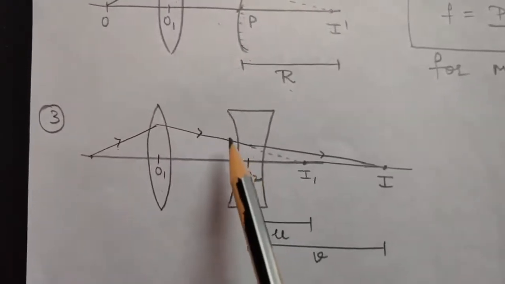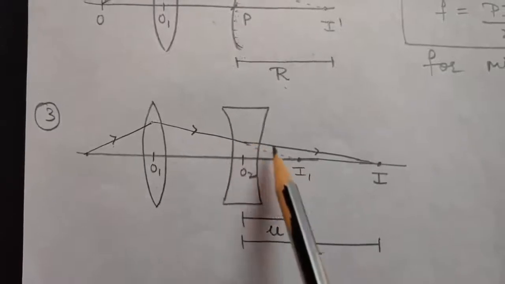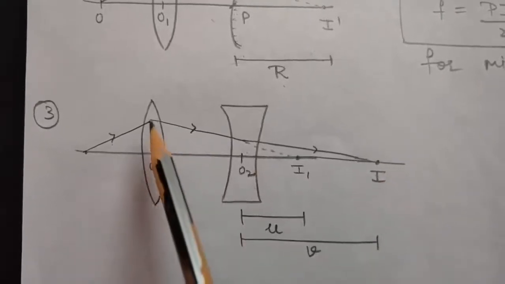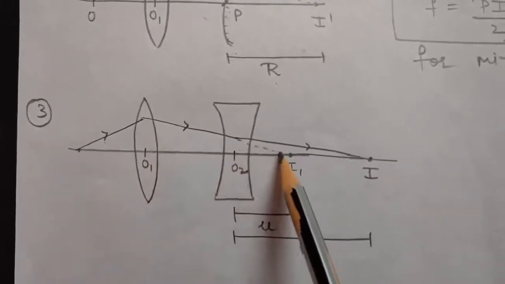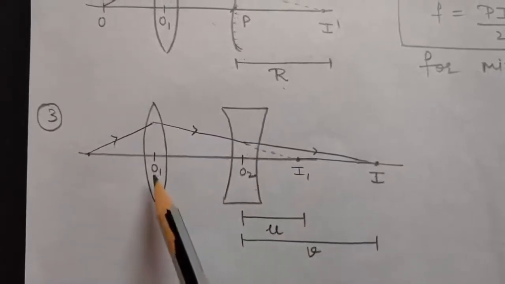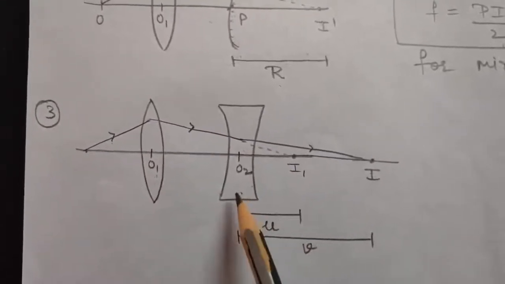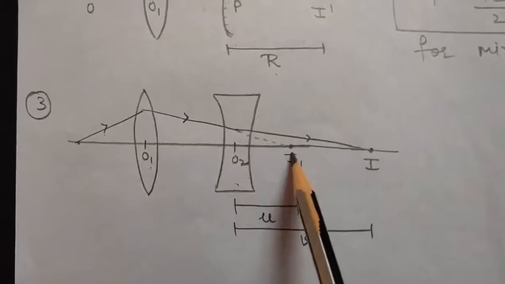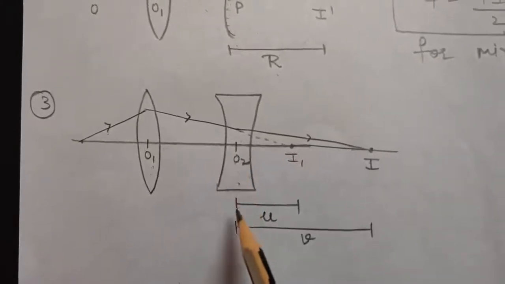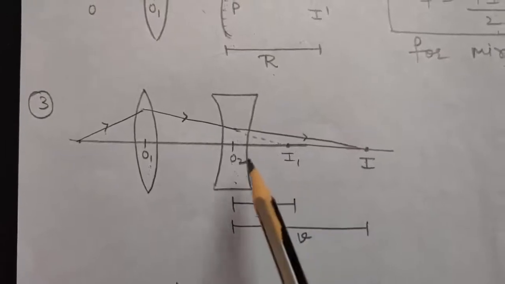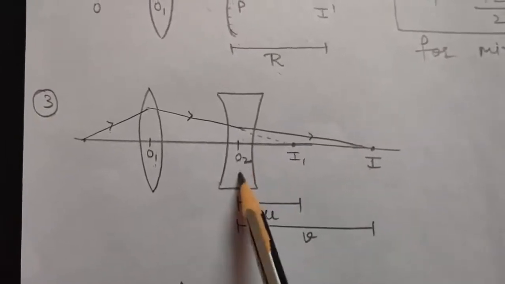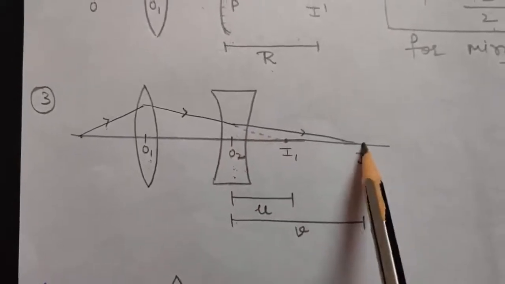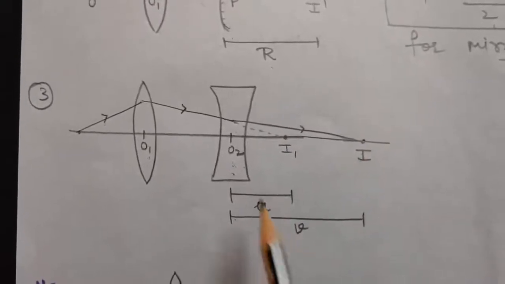So this ray which was initially coming like this will diverge due to the concave lens, and the final image will be formed at I. If I produce this ray in the forward direction, this will be your I1, that is the image formed by the convex lens if the concave lens was not there. As I have told you earlier also, this image will now act as a virtual object for the concave lens. So this will be the U for the concave lens and this will be the V for the concave lens. Only due to the concave lens the image is formed at this point.